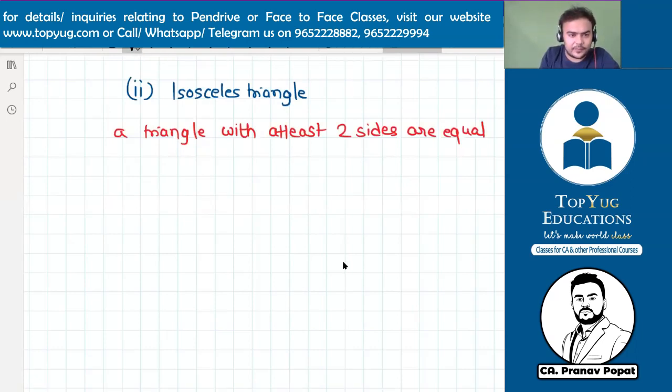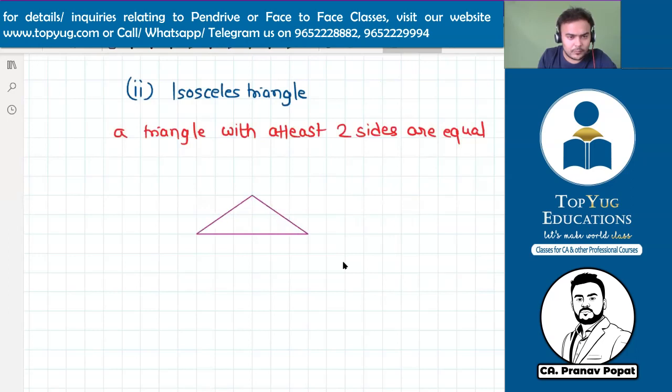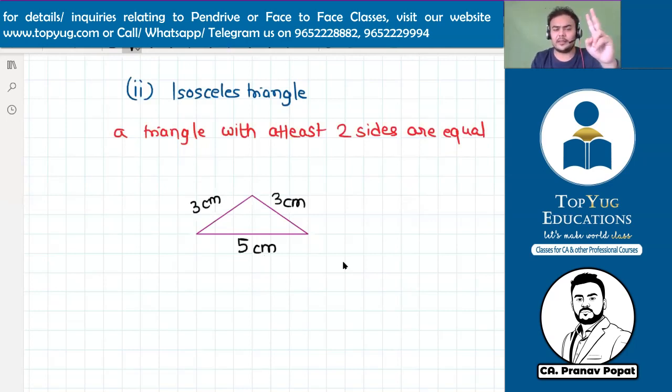Let us create one. See, this is 3 centimeter, this is also 3 centimeter, but this is 5 centimeter. Here you can see that two of the sides have equal length. So this type of triangle is called isosceles. Is it clear? Yeah, this is an isosceles triangle.